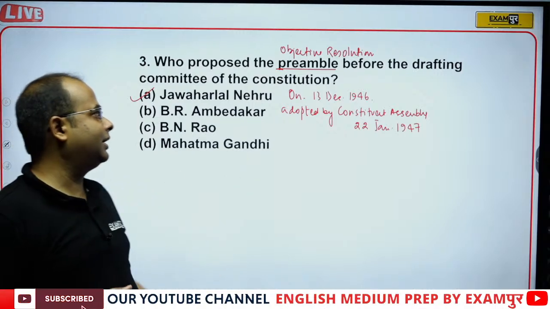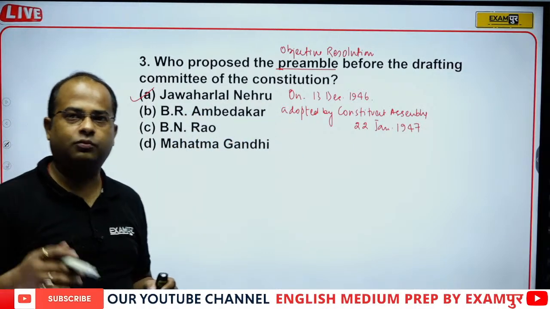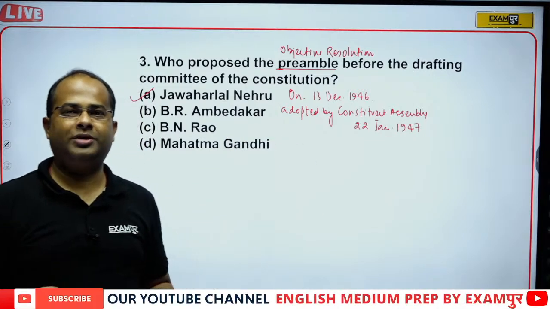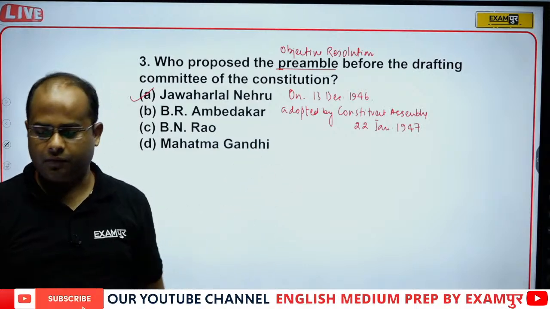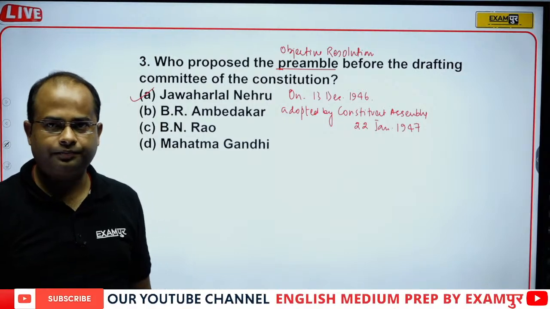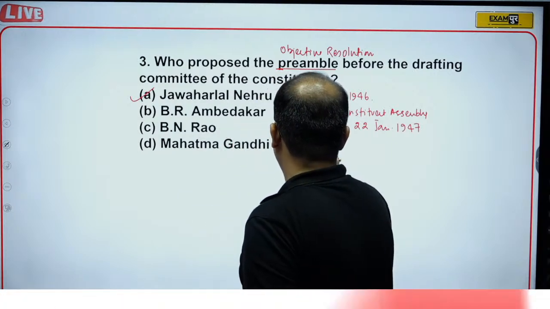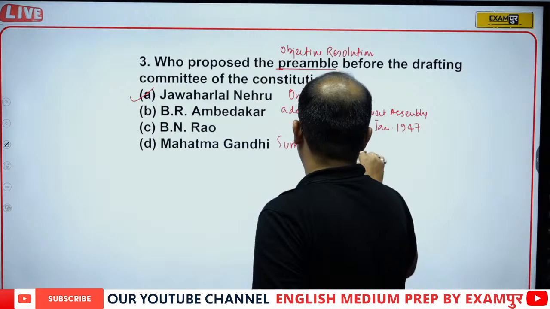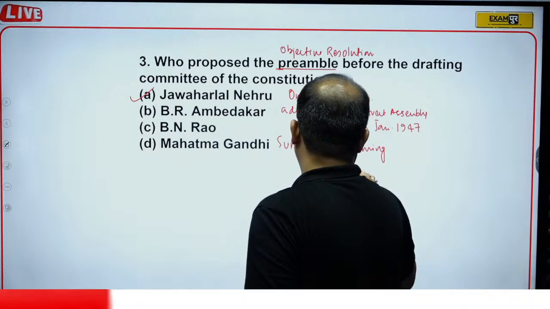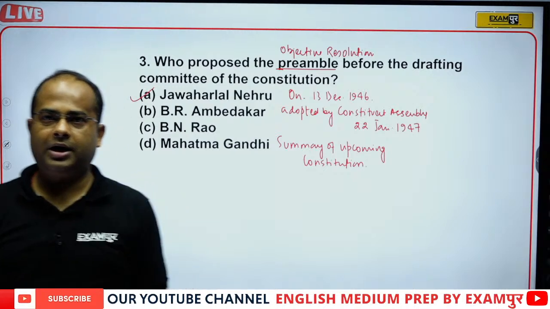So the correct answer, guys, is that on 13 December 1946, Pandit Nehru presented the objective resolution, that was the summary of the upcoming constitution, and it was accepted by the Constituent Assembly on 22nd January 1947. So the correct answer will be option A, that is Pandit Jawaharlal Nehru.